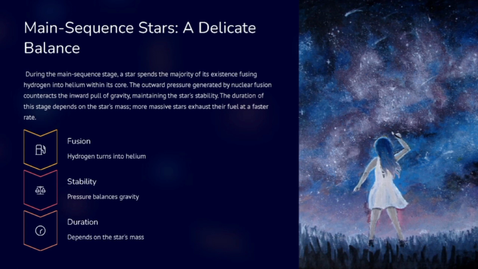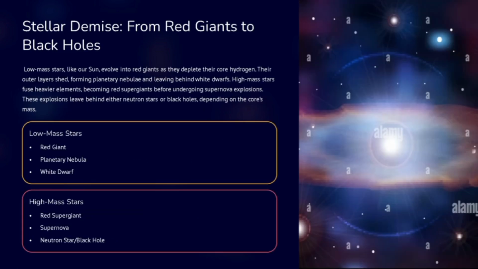Stellar demise. Low-mass stars like our Sun evolve into red giants as they deplete their core hydrogen. Their outer layers shed, forming planetary nebulae and leaving behind white dwarfs. High-mass stars fuse heavier elements, becoming red supergiants before undergoing supernova explosions. These explosions leave behind either neutron stars or black holes, depending on the core's mass.